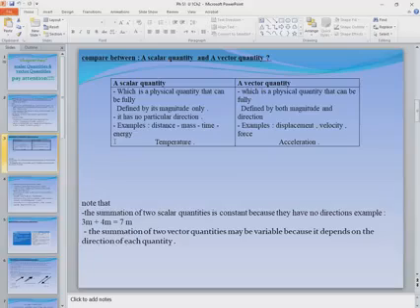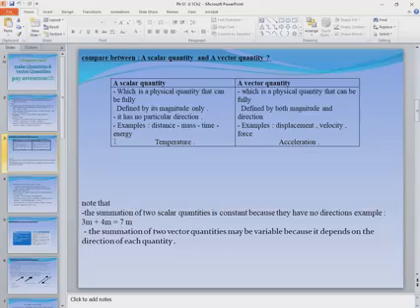Now you can tell me the definition of a vector quantity. It's a physical quantity that can be fully defined by both magnitude and direction, like displacement, as we said before, velocity, acceleration, and force.